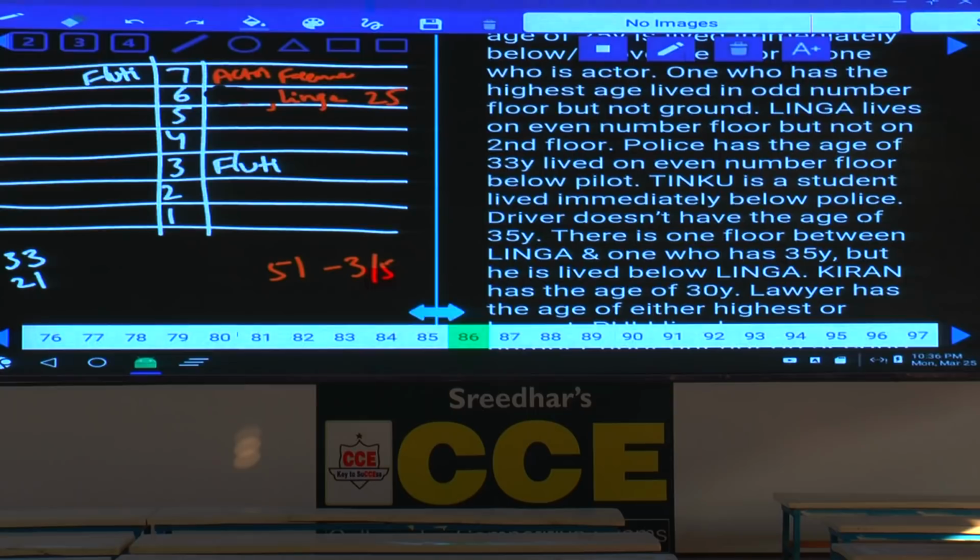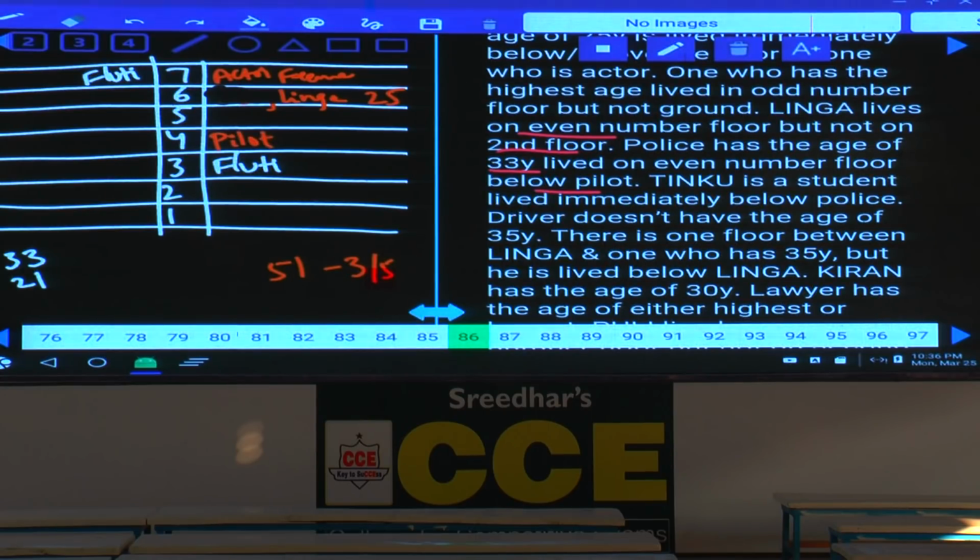Linga lives on an even number floor, but not on the second floor. And the next one, that information is not required at all. And police has the age of 33. Now police, 33-year-old, lives on an even number floor below pilot. Now this pilot lives in between whom? Pilot lives in between Linga and the flutist, and this pilot lives on which floor? Odd or even? Even number floor, and the pilot must be at this place, fourth floor.